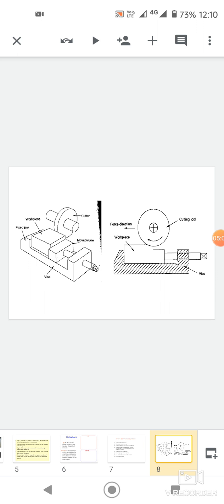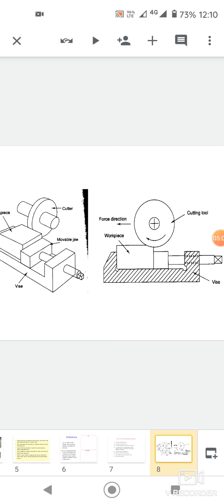And this is the figure of it. It consists of a bench vise which holds the workpiece, and a cutting tool does the cutting operation, and it can be moving. The workpiece is held on the work table, and it will locate the workpiece and guide and control the tools. A fixture holds and locates the workpiece during inspection or machining.